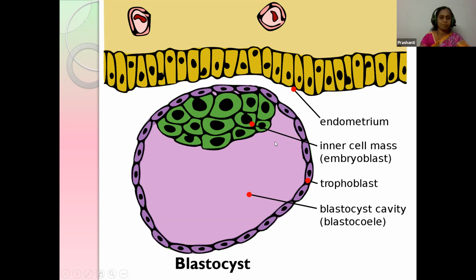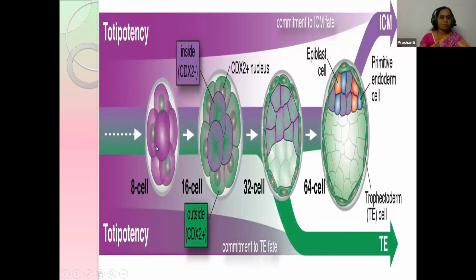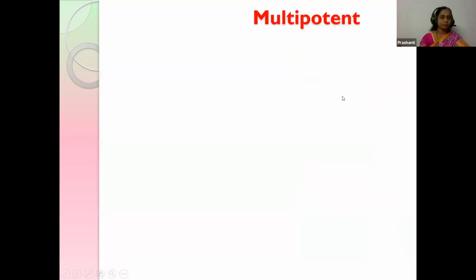The inner cell mass is present. The cells undergo 2, 4, 6, 8, 16, 32 cell stages like that. It keeps dividing, and towards the inner side it forms the mass of cells derived from the epiblast, the inner cell mass, and that is called the blastocyst. So this is the pluripotent, and next comes the multipotent.